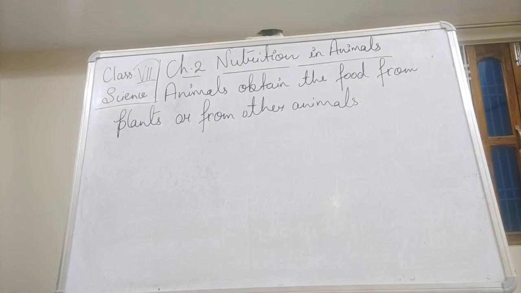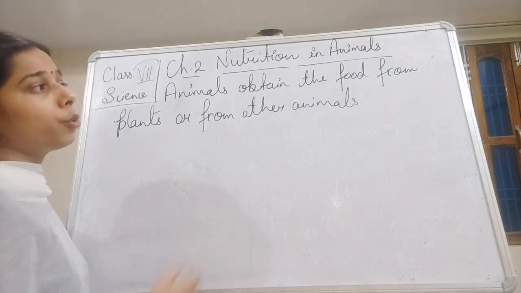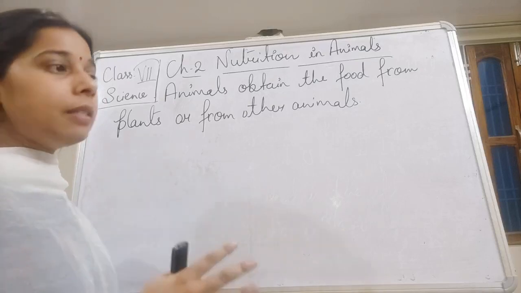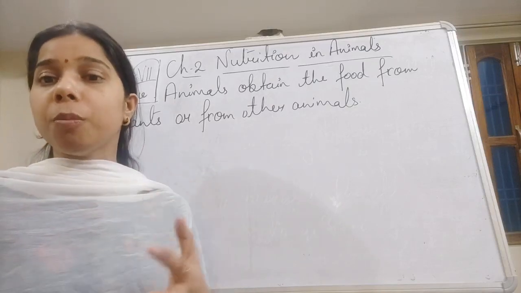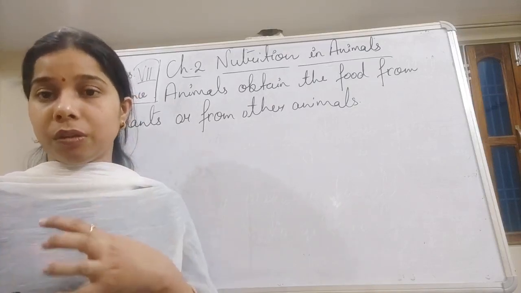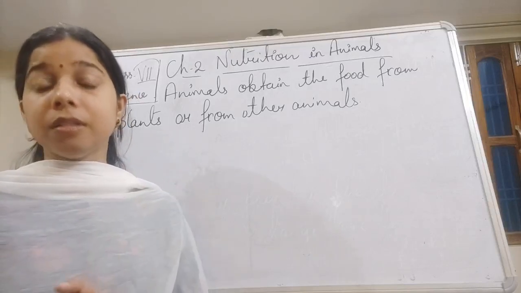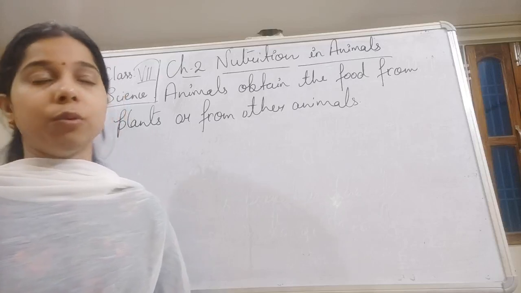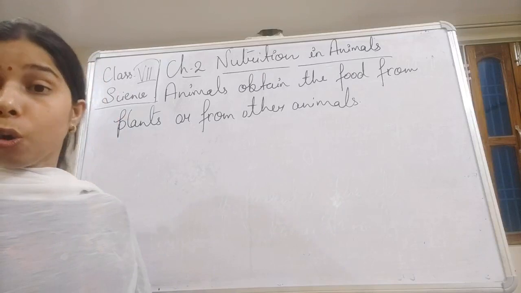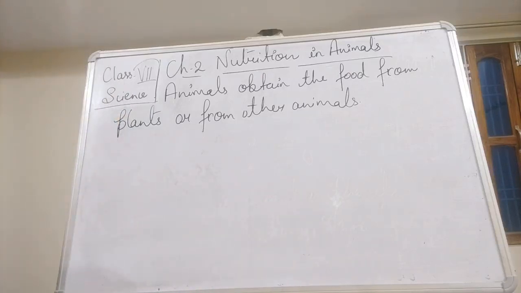Now if we talk about human beings, there are some animals, including human beings, which eat both. They are omnivores. Omnivores means what, students? Those who eat both plants as well as other animals are called omnivores. So human beings are omnivores as they eat both plants as well as animals.